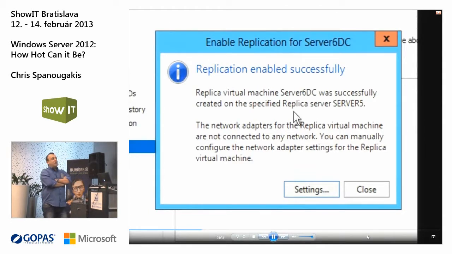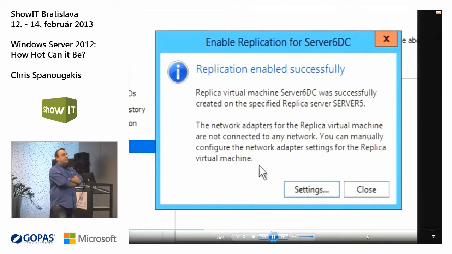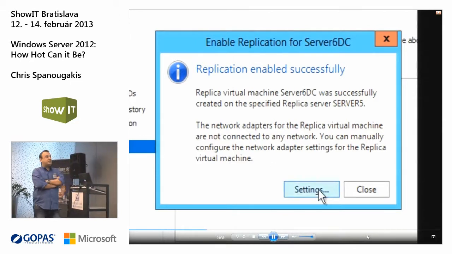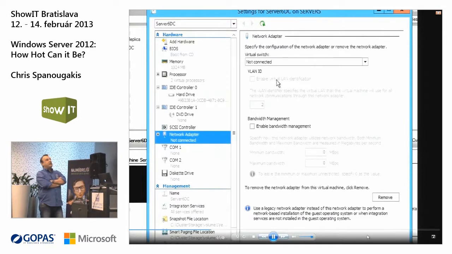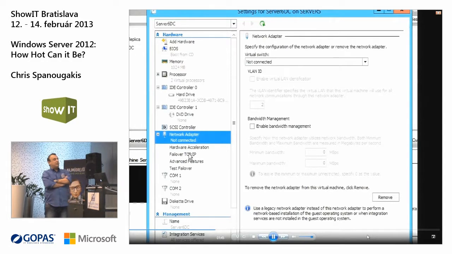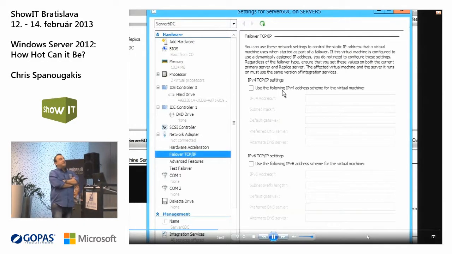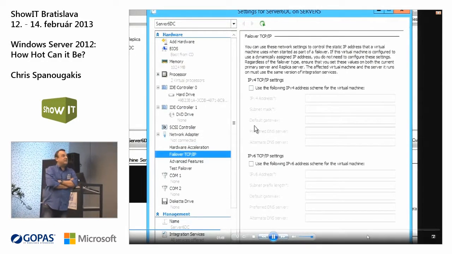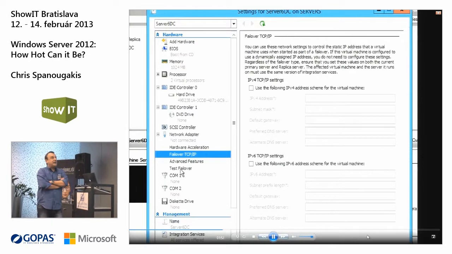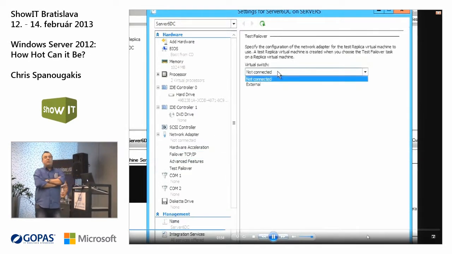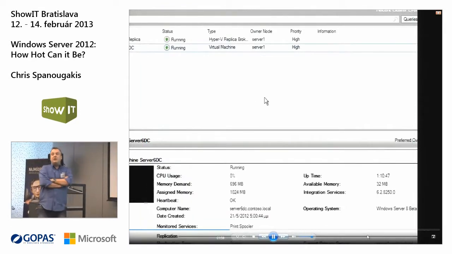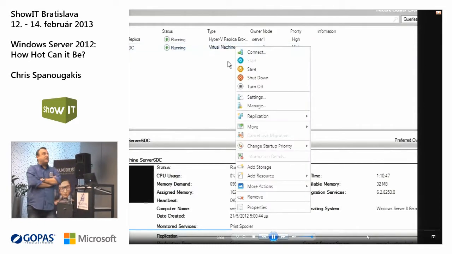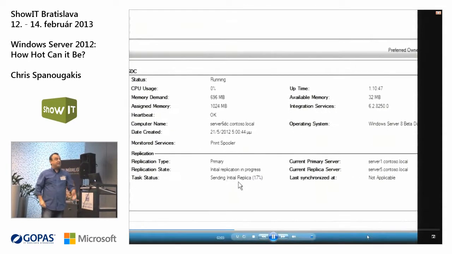It's a good idea to go to the settings because you have to check the network settings of this replica virtual machine. If you go to the settings, you can see that this virtual machine is not connected to any network. Then you can go and specify the failover TCP/IP settings. So if you replicate and you start this virtual machine, what is the network that you want this virtual machine to be connected? Okay, so you can fully customize the network settings of this replica virtual machine.